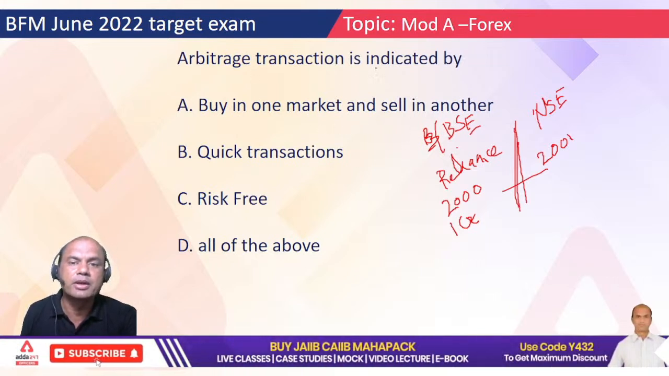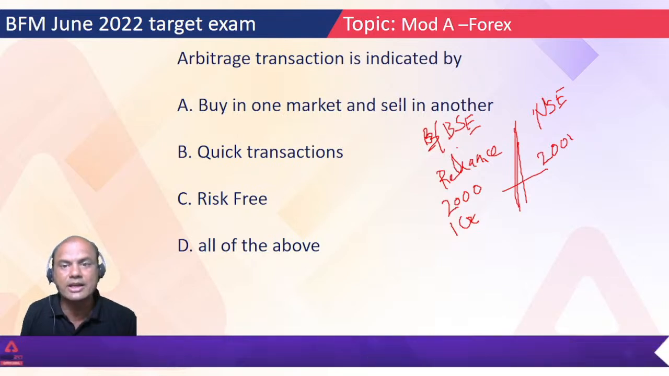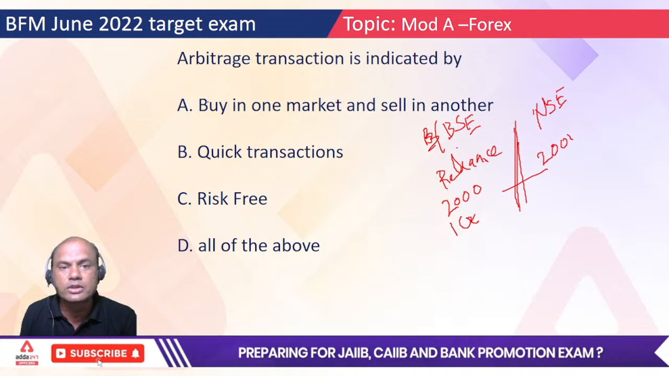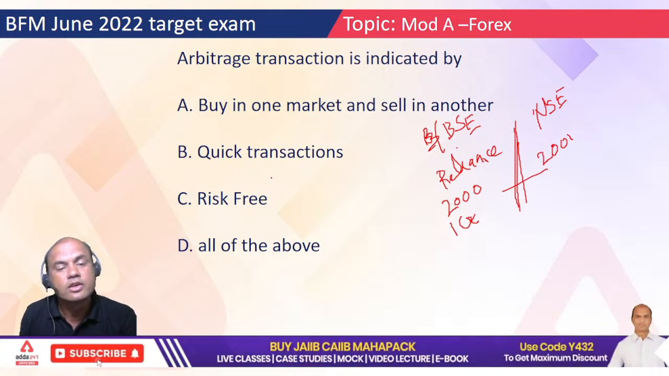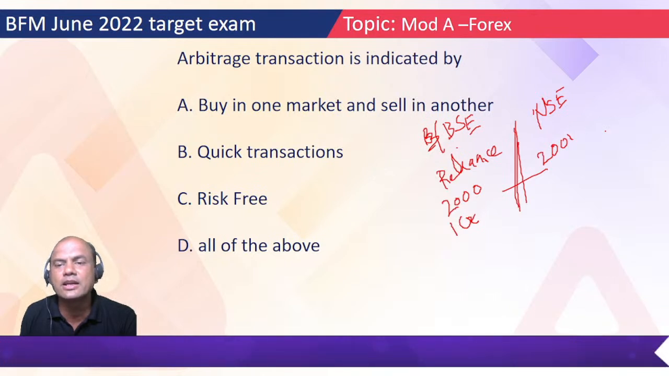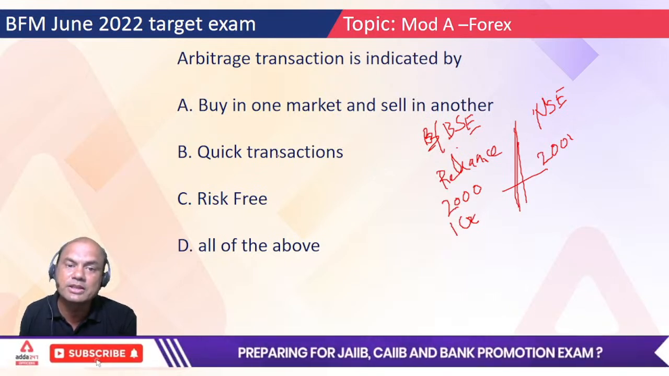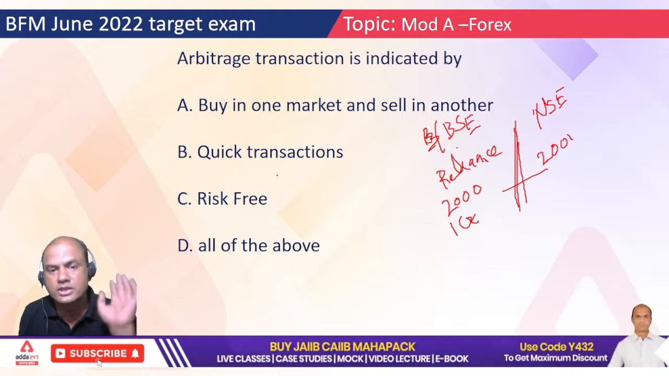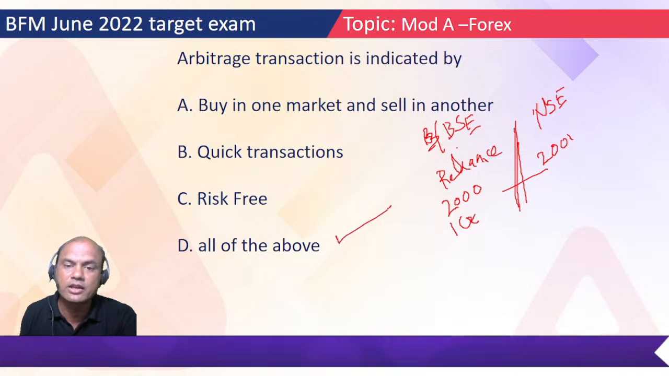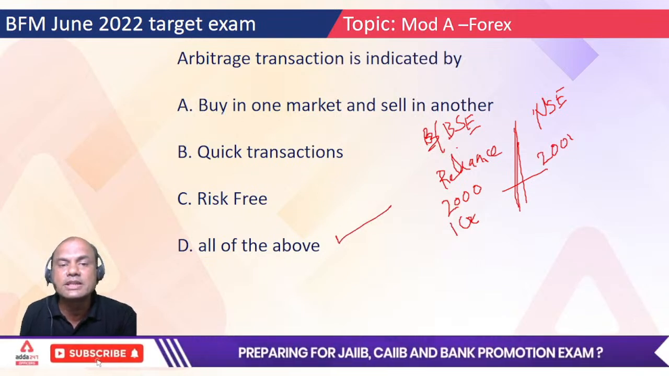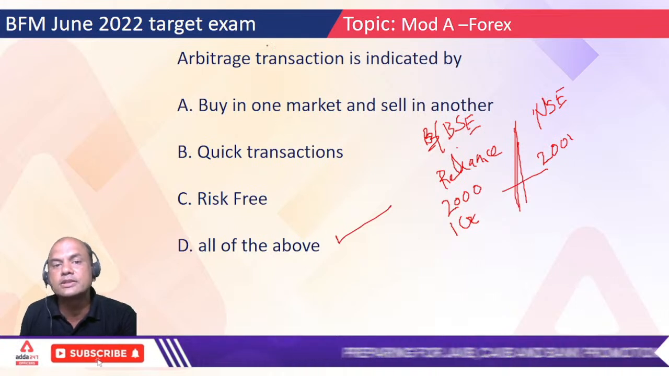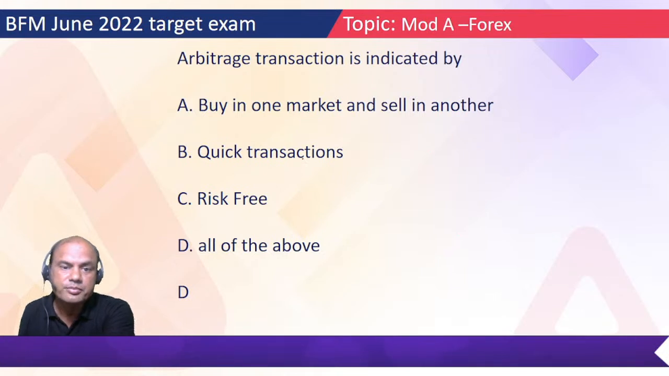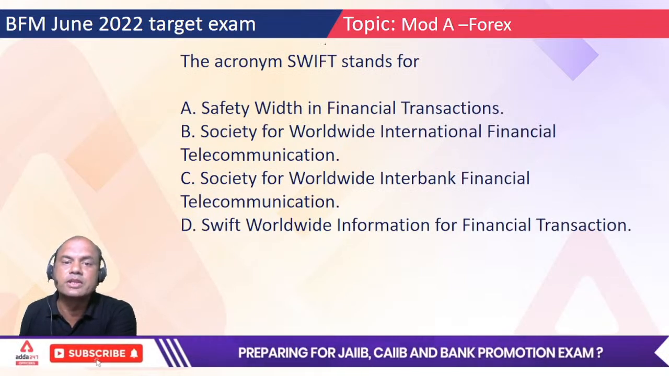Coming back: an arbitrage transaction is indicated by buying in one market and selling in another, a quick transaction, and risk free. A and B are both there. Quick transaction is okay, and risk free is also there, because I am buying and selling immediately. It is risk free only because it is quick. If I lose some time, it's with huge risk. So the answer is D, all of the above. All three qualities should be there, only then it's arbitrage. If anyone is missing, it's not arbitrage. Okay. Next: the acronym for SWIFT is... SWIFT means what?